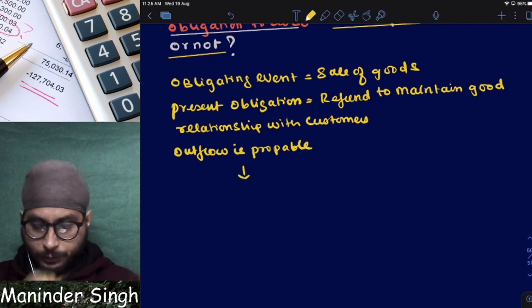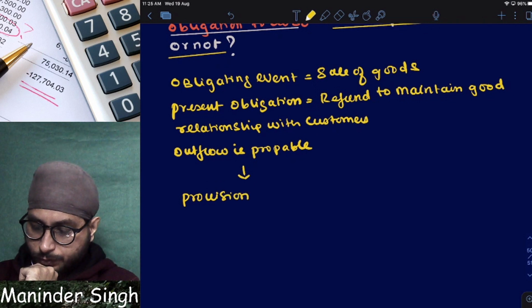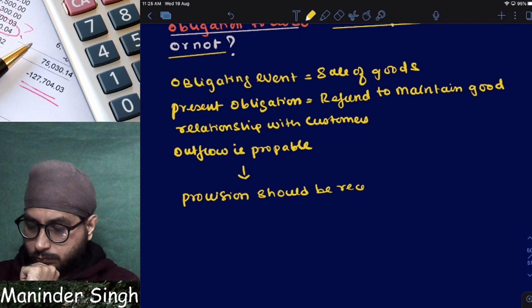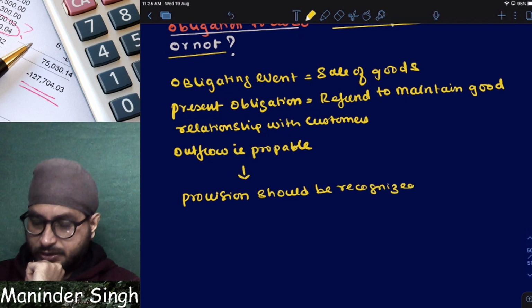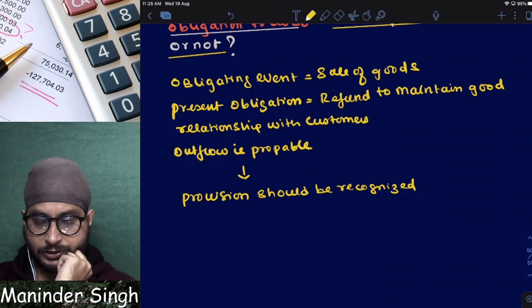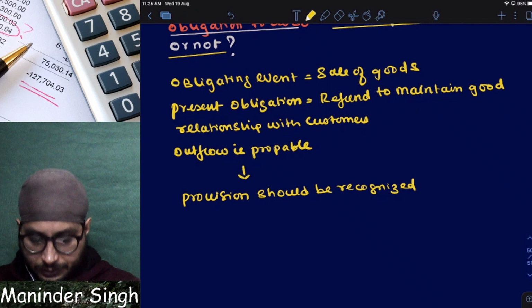Should I recognize a provision or not? Simple. A provision should be recognized. Clear? I hope you understood now how to recognize a provision. Now, let us see one more case.